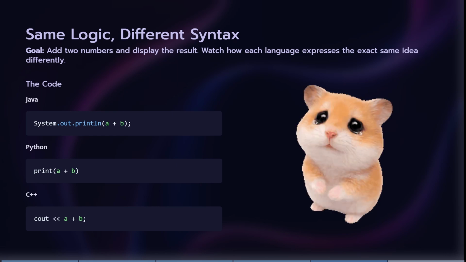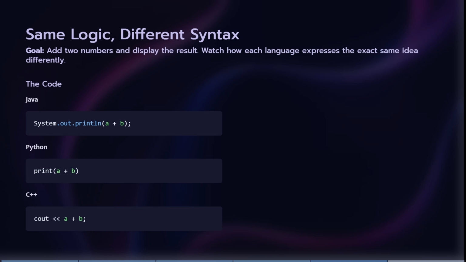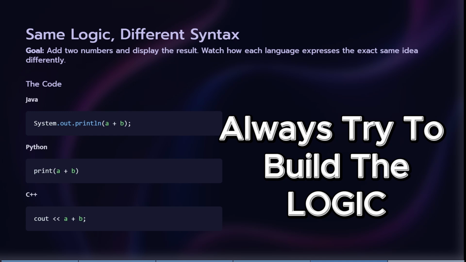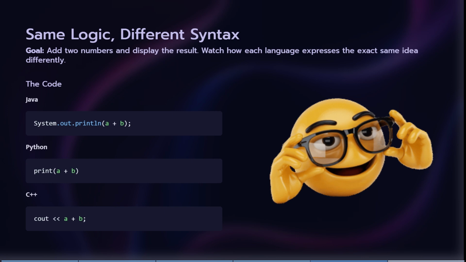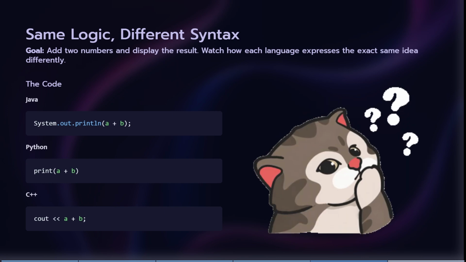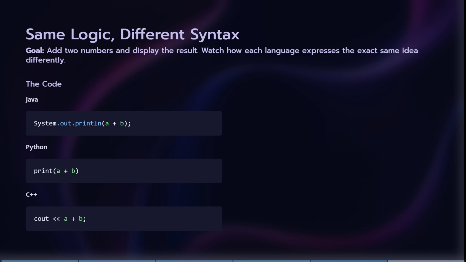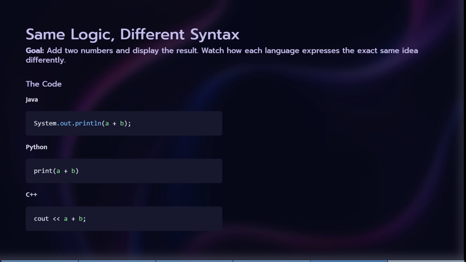We don't need to focus only on memorizing code and mastering languages. We first need to understand what the code is actually trying to accomplish and how the code's workflow is going inside the system. If we understand this, we are able to write in any programming language and use it. So here is a question for all of you. Tell me in the comment section: if Java and Python look different, can they still solve the same problems? Tell me in the comment section, please.